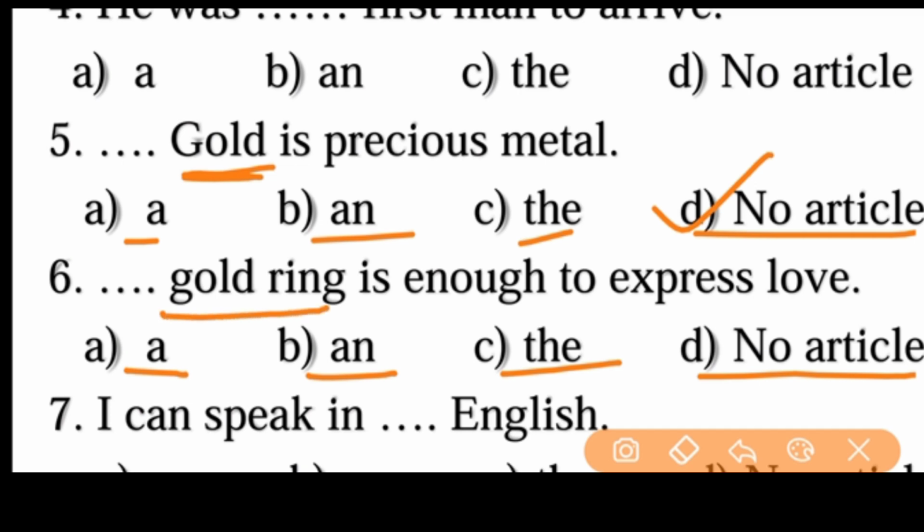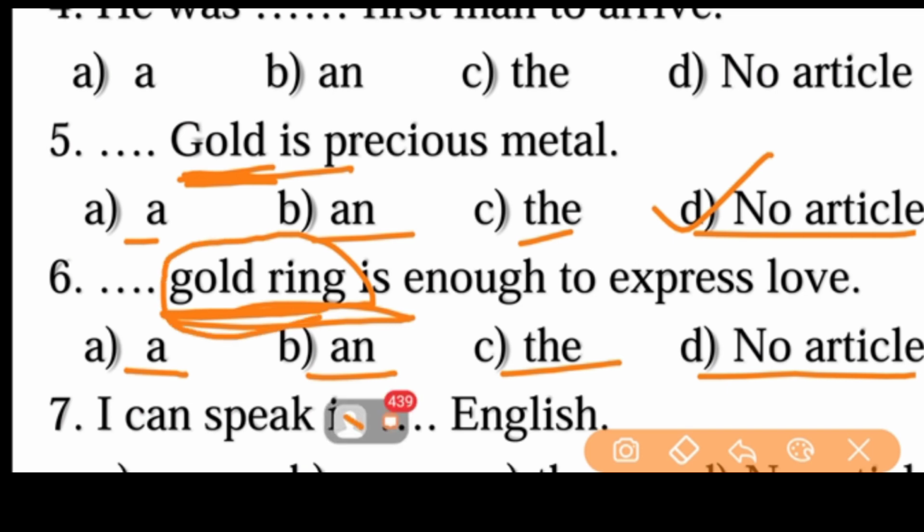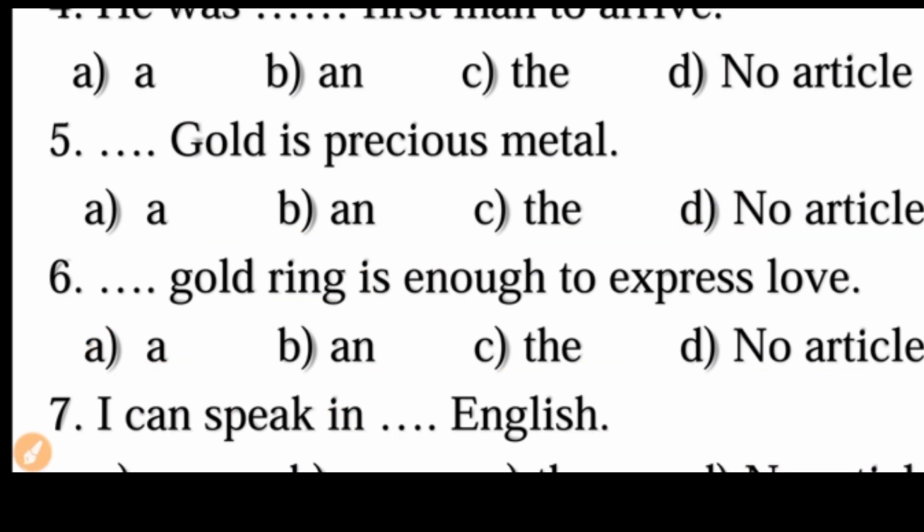In the fifth sentence, sixth sentence, it looks like same, but here we are talking about the gold ring. Okay, friends? Here we can consider as a thing here. So that a gold ring is enough to express love. That is the right answer.